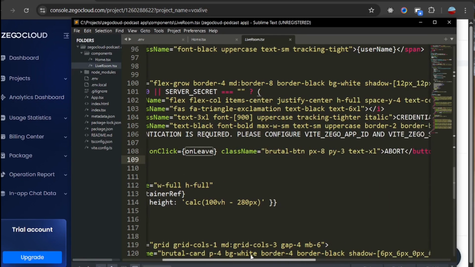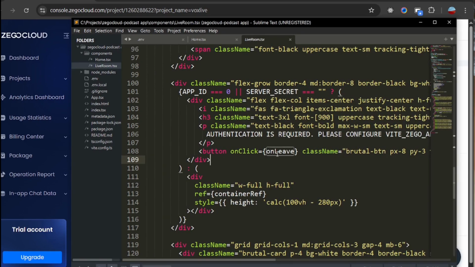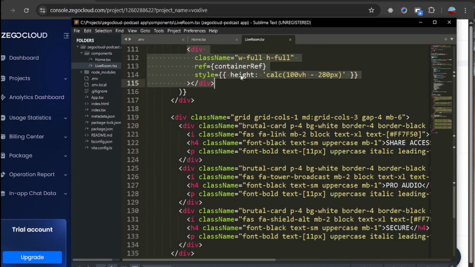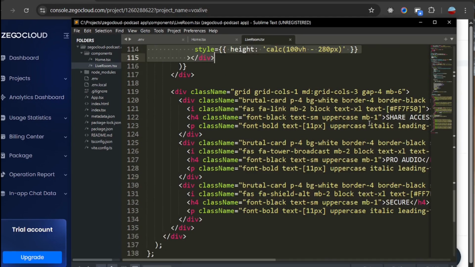So we have a button here to leave. If you want to close the meeting or abort the meeting, we have a button there, and that uses the handler function as onLeave. And then this is our container ref, where the video is going to display again. The interface of the UI kit is going to display again.